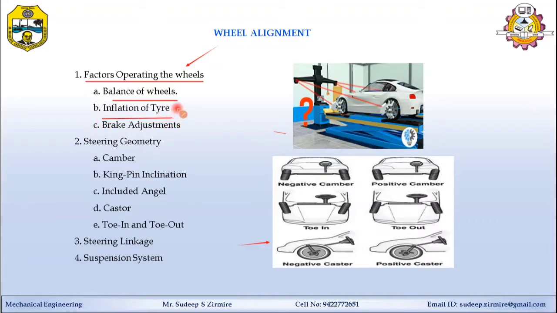This term relates to the standard pressure inside the tire. For example, for a car generally having the engine at the front side, we keep the pressure 30 to 40 psi for the front tire, and for the rear side, luggage side or passenger side, we keep 30 to 35 psi pressure. Because of the weight of the engine at the front side, tire pressure required is more.